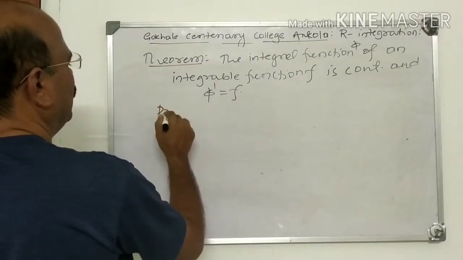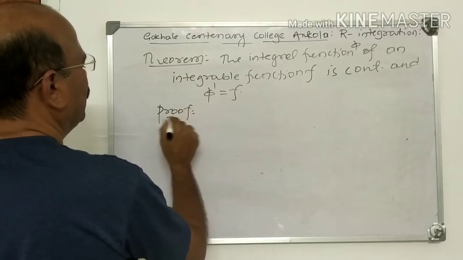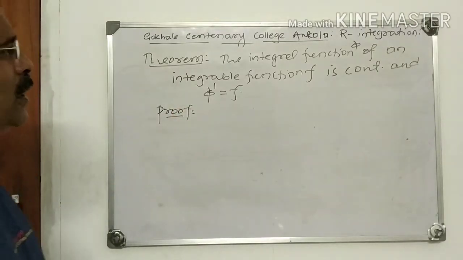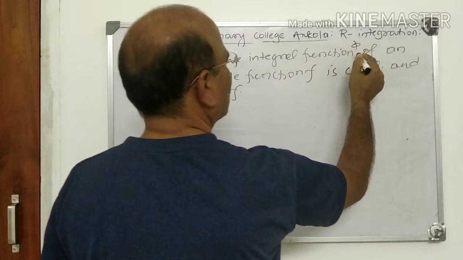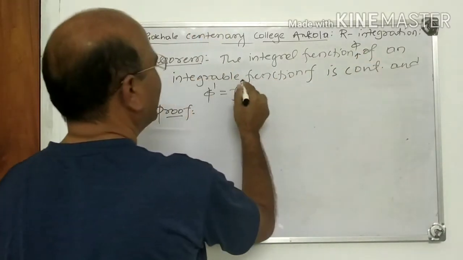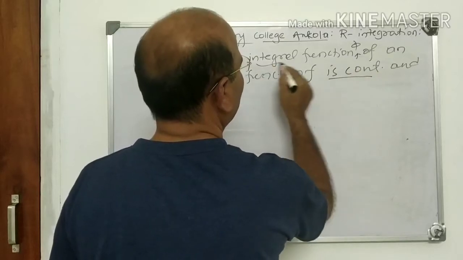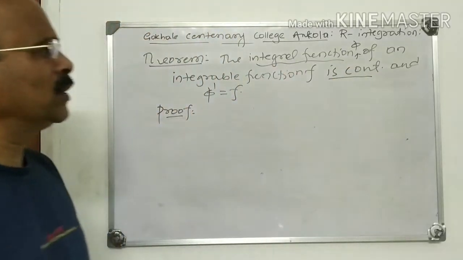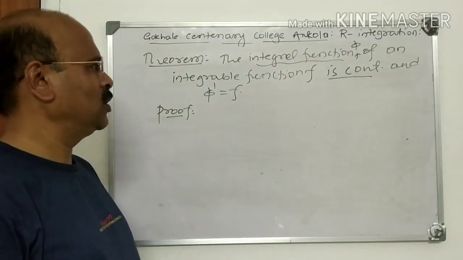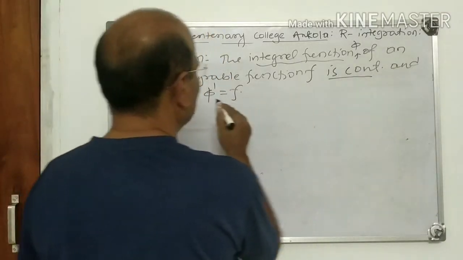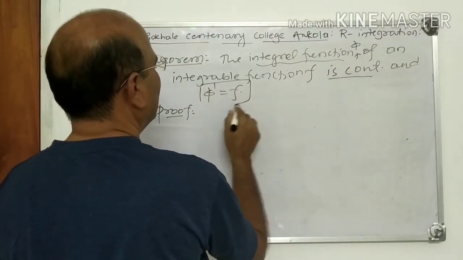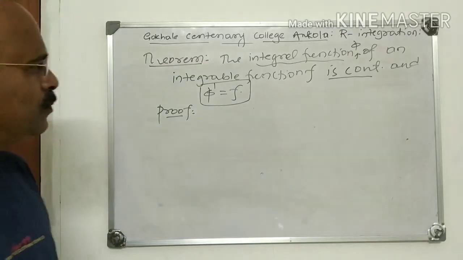See, understand the statement of the theorem here. The first part already we have proved. The integral function pi of an integrable function f is continuous. Up to this we have already proved. The integral function is continuous. The second part is, this is important, we have to prove that pi dash is f.